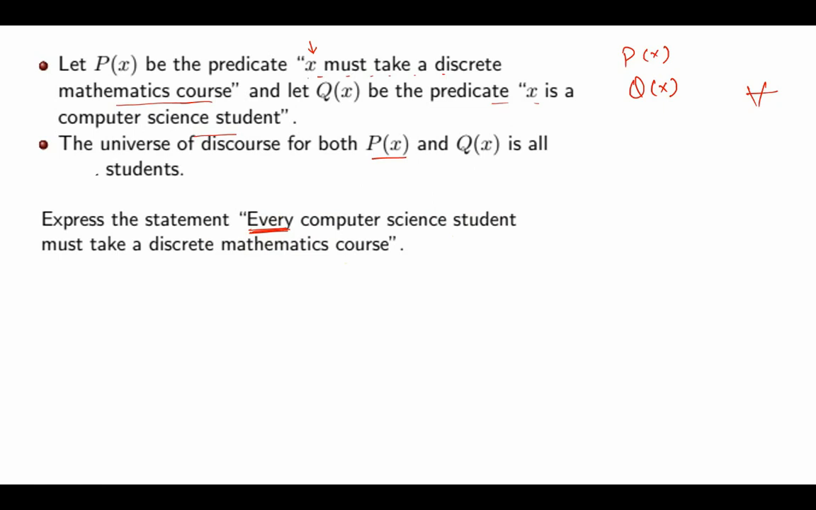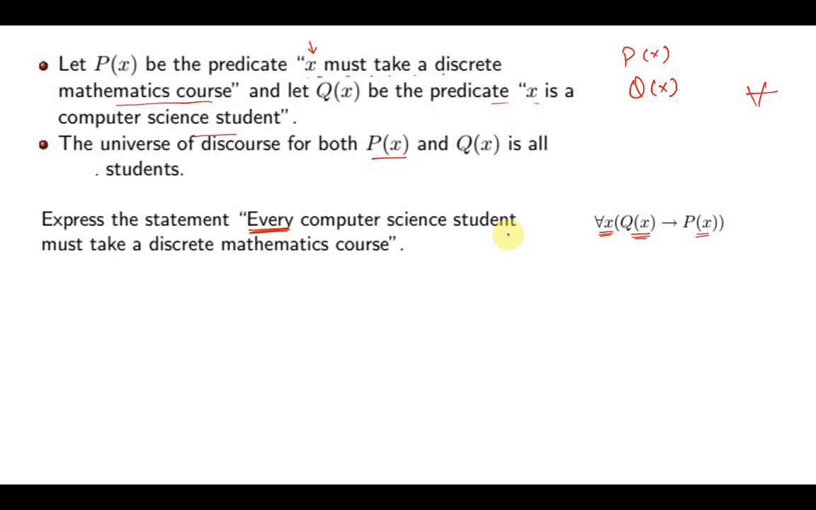In other words, what I'm trying to say is, if you are a computer science student, then you have to take a discrete mathematics course. So what it says is, for all students, if the student is a computer science student, then the student must take a discrete mathematics course. Every computer science student must take a discrete mathematics course.